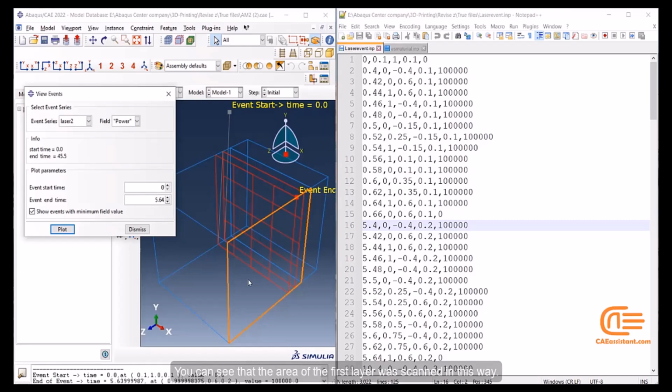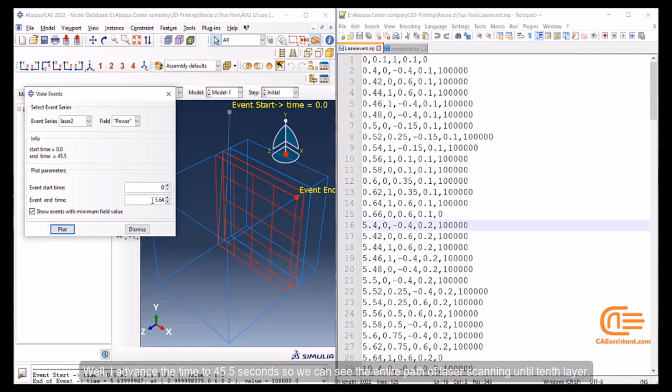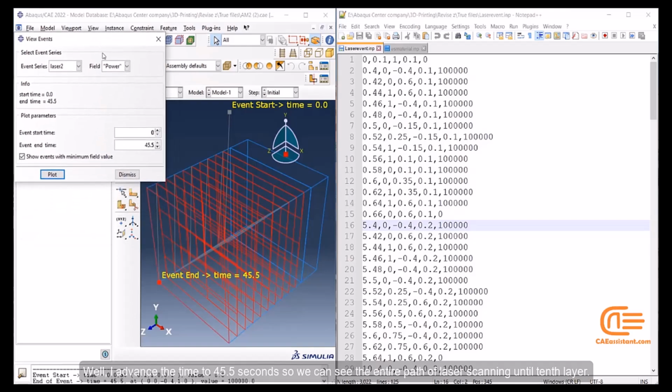You can see that the area of the first layer was scanned in this way, and the second layer was scanned in the direction perpendicular to the scanning direction of the first layer. Well, I advanced the time to 45.5 seconds so we can see the entire path of laser scanning until the 10th layer.